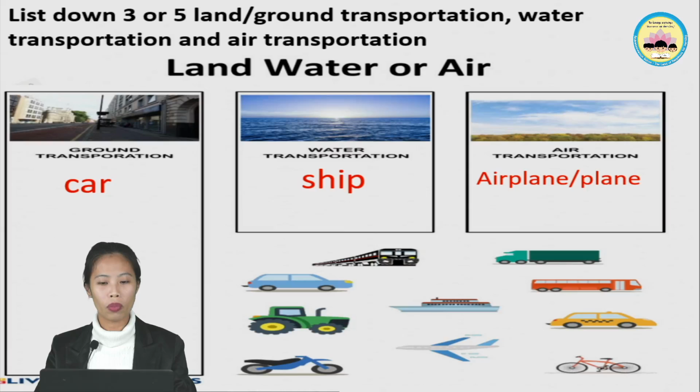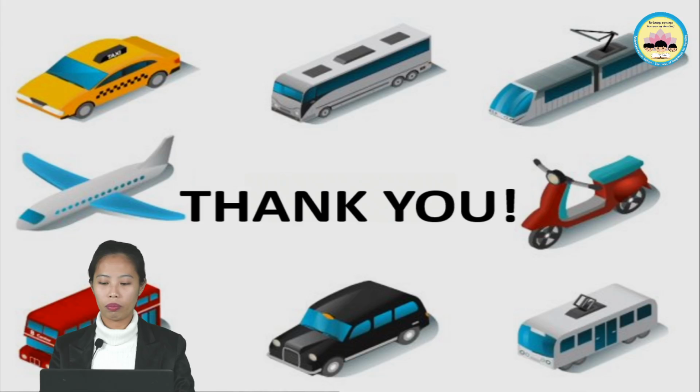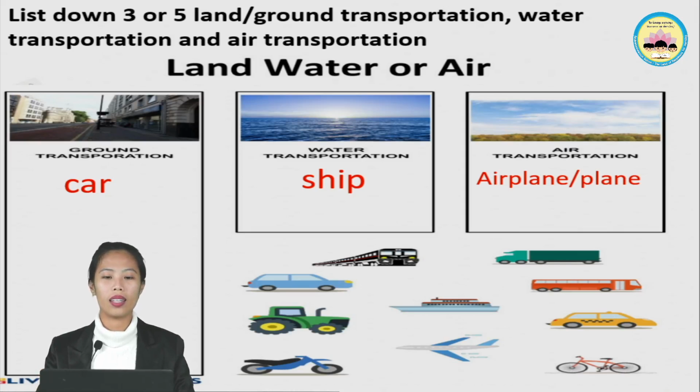You write down number 2, number 3, number 4, and number 5. Okay, this is your activity. You need to write down at least 3 to 5 land transportation, water transportation, or air transportation. That is all about our topic for today, transportation. We identified 3 kinds of transportation: the land transportation, the water transportation, and the air transportation. And for your activity, you need to write it down here.